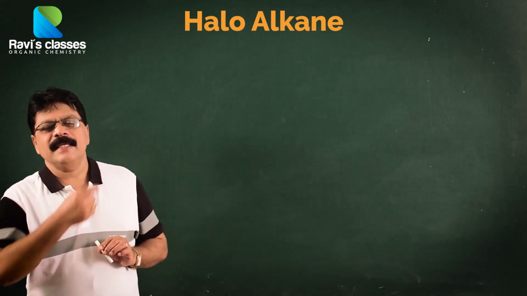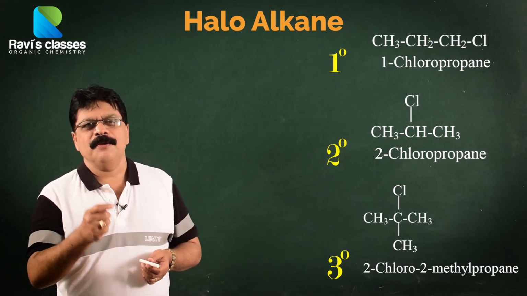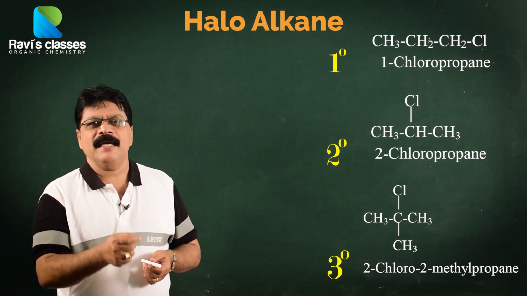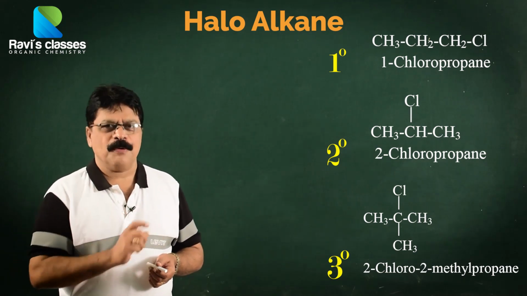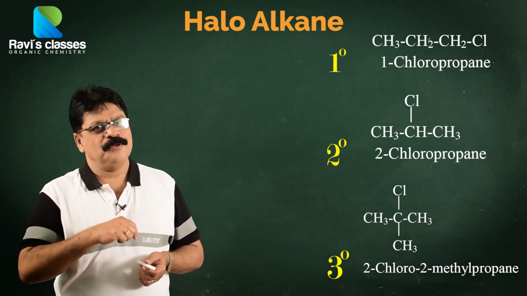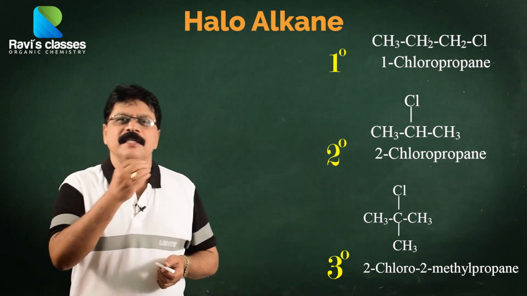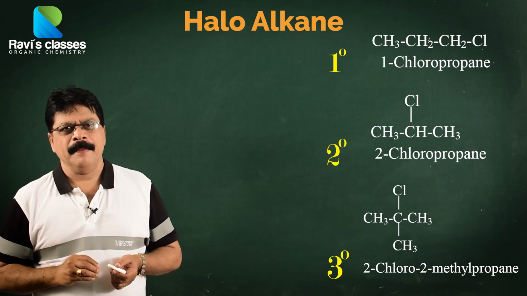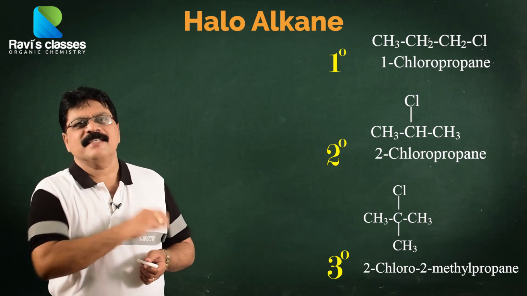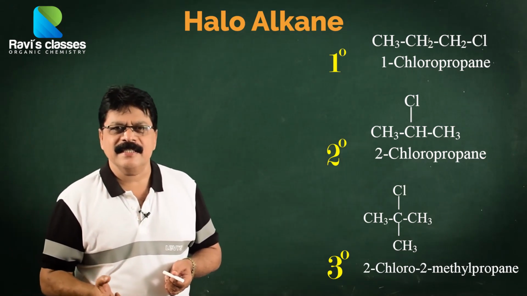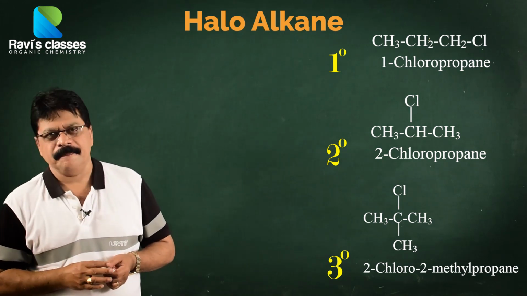This is one thing. There are three classes of haloalkanes. We know primary, secondary, tertiary. How do we understand them from their names? Primary haloalkane will be 1-chloropropane. Secondary will be 2-chloropropane. Tertiary will be 2-chloro-2-methylpropane. So we have three classes of haloalkanes. And if you treat aqueous NaOH with all the three, though aqueous NaOH is common, the other substrate is different. One is a primary carbon, the other is secondary, the third is tertiary. So the rate of the reaction in all the three cases will not be identical.